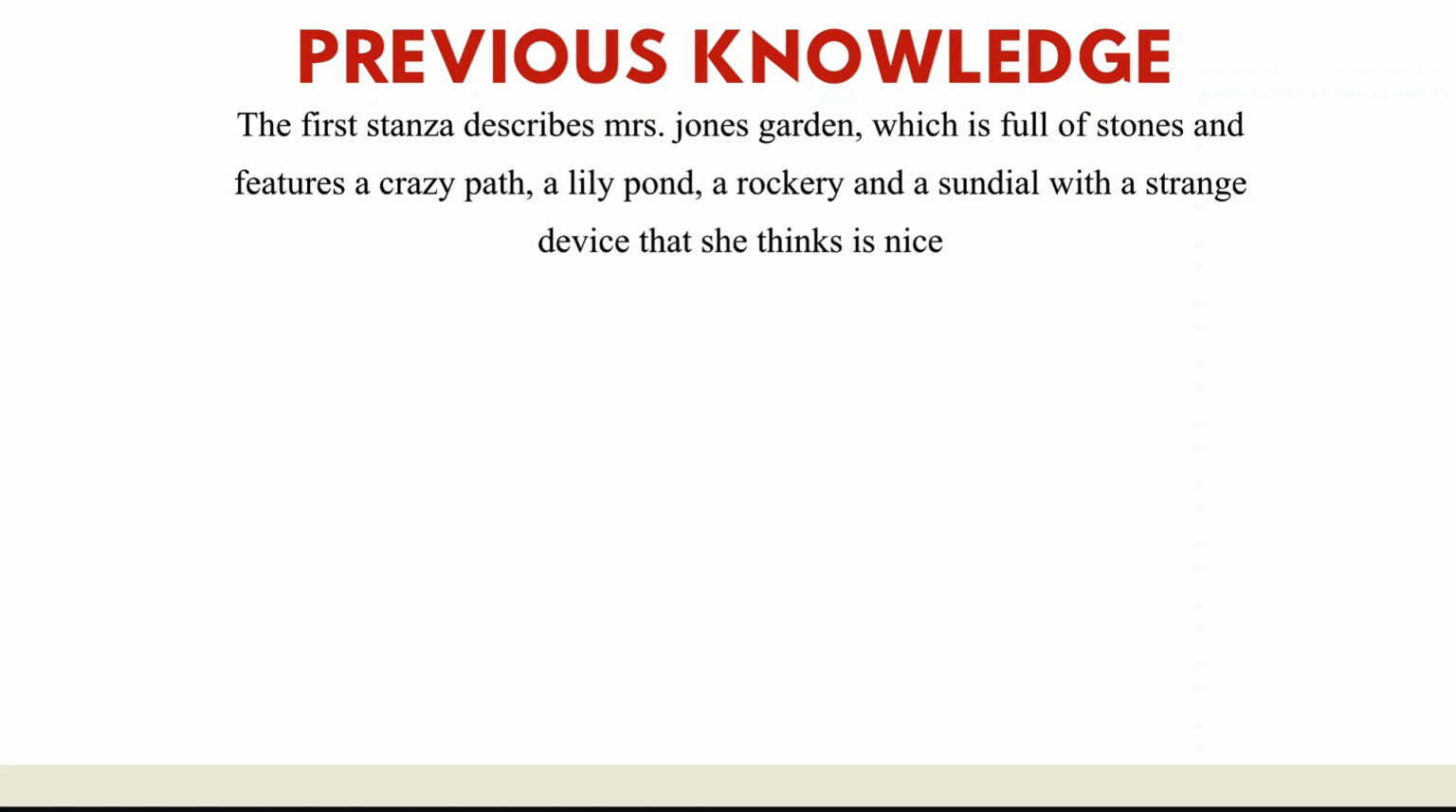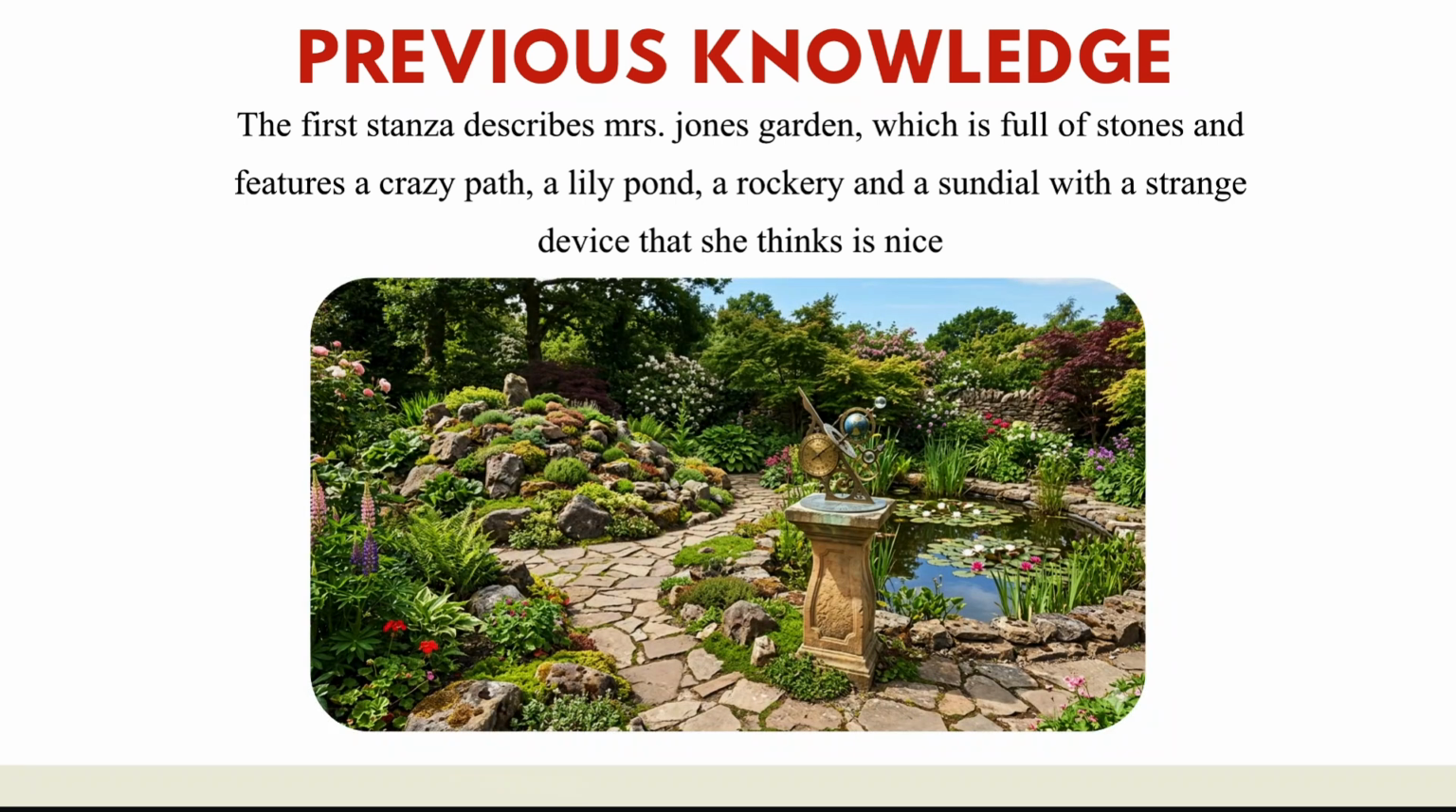Okay, so we are going to discuss the third stanza of this chapter. I hope you understood the first two previous stanzas in the poem. Okay, I have something for you. So I will recall all these things for you again. So the first stanza describes Mrs. Jones' garden, which is full of stones and features a crazy path, a lily pond, a rockery, and a sundial.